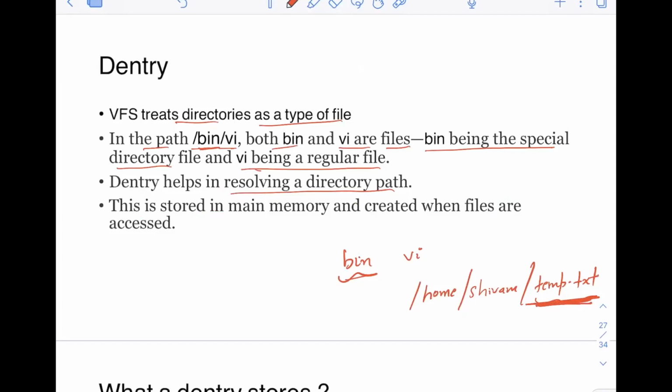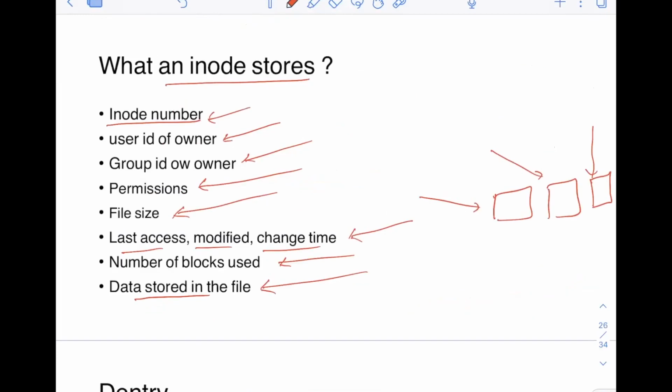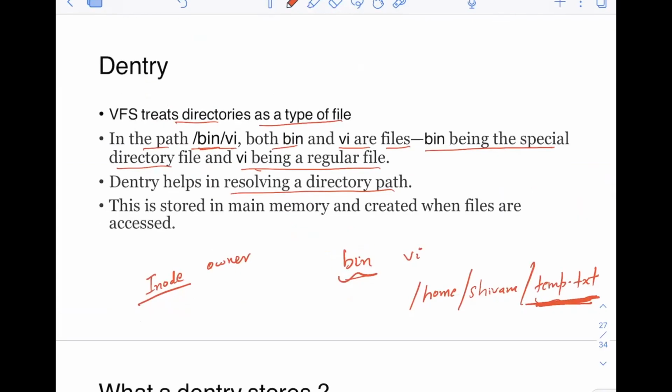Of course, I know that all the information about temp.txt is stored in an inode, like who is the owner of the file, the user ID, group owner, permissions, file size, and also data. The inode for temp.txt will have pointers to where the data is stored. Then we can read it.